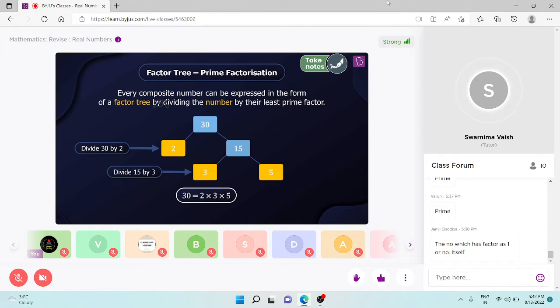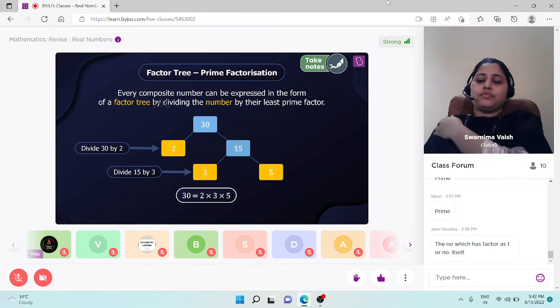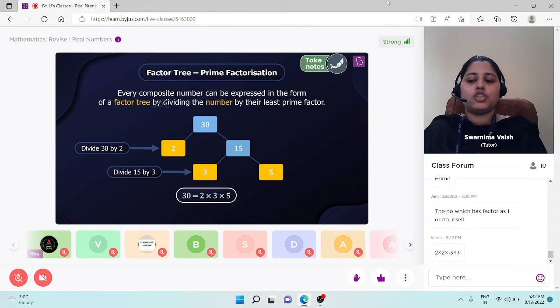Solve it please and tell me the answer. Prime factors of 156 will be. 2 into 2 into 13 into 3.